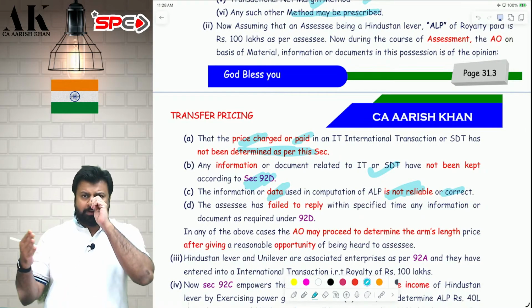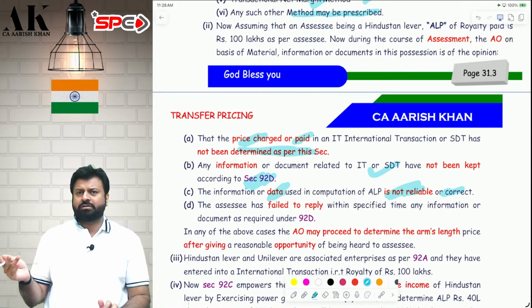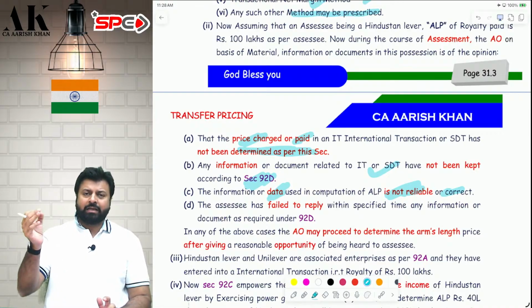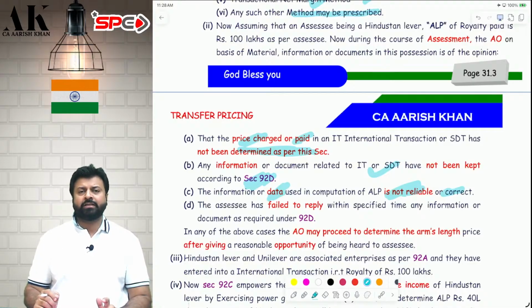I always say that. You should not take the data from Google or ChatGPT, etc. You should take data from registered entities. I have told you some registered entities in class, like Prowess, like Capitaline, etc. These are registered entities from whom you can take transfer pricing data. You can purchase the data.